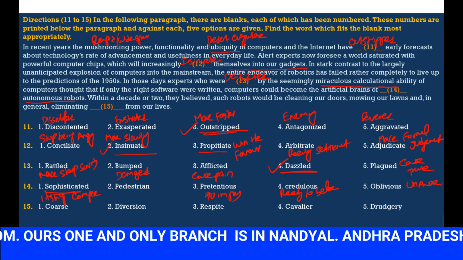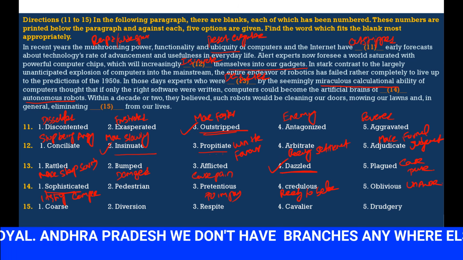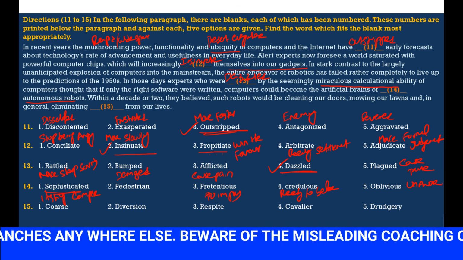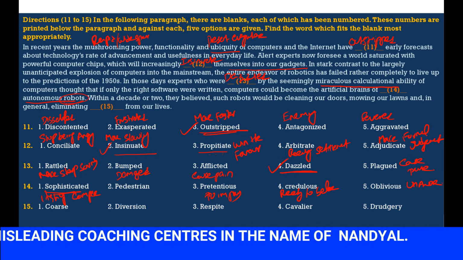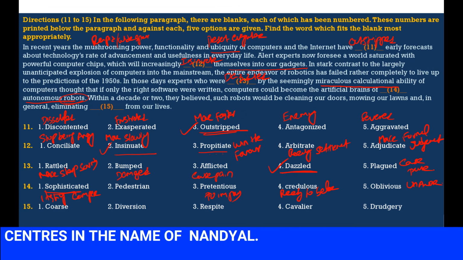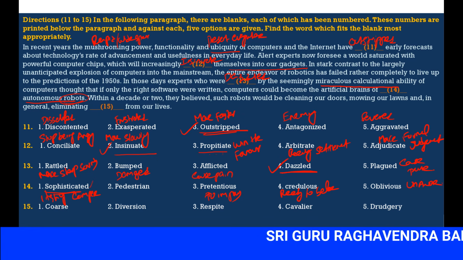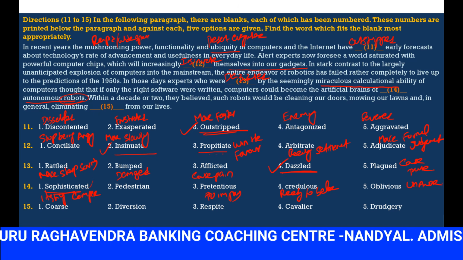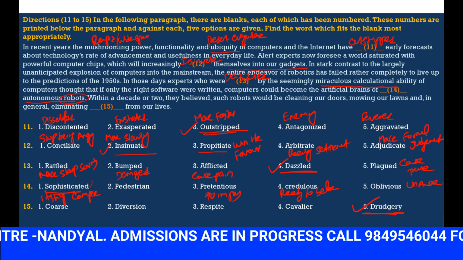So here, miraculous calculation ability of computers. Thought if only the right software was written, computers would become the artificial brains of sophisticated, highly complex robots. The robots can do a huge number of activities at a time which 5 men or 6 men can do. So it is a highly complex network. So we have to use sophisticated. Within a decade or two, they believed such robots would be cleaning our floors, mowing our lawns, and in general eliminating drudgery.